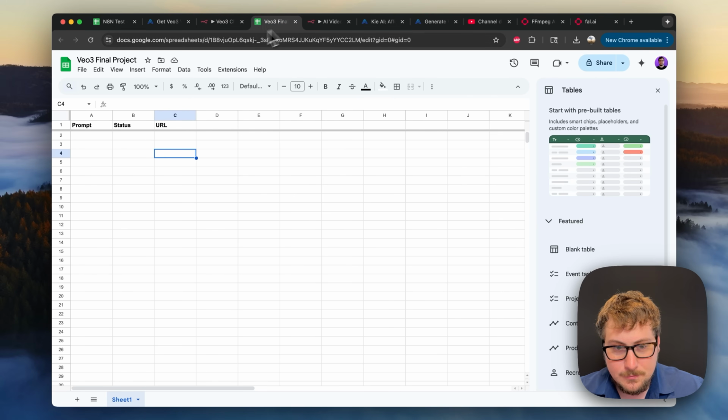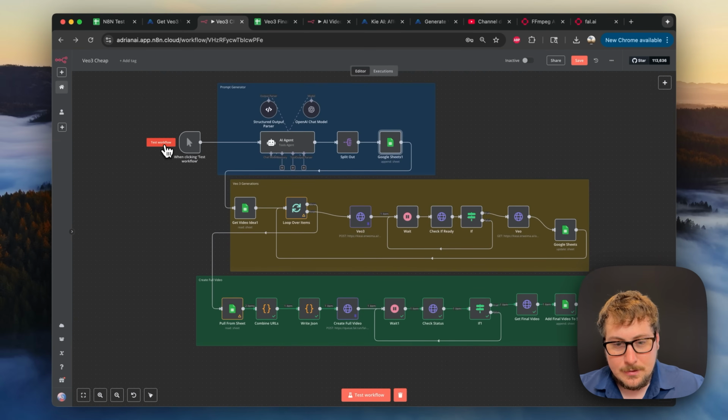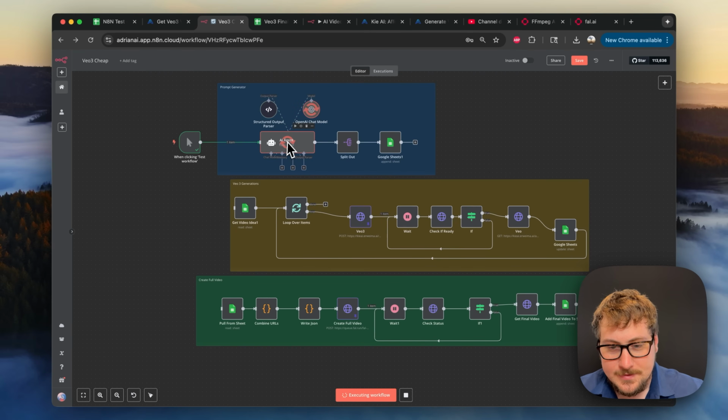So we have this new Google Sheets final project. We have prompt, status, URL. Basically I'll just run it and you'll see what I mean here. All right, really quick, I disconnected the prompt generator from the VO3 generations from the create full video so we can go step by step. I'll then at the end relink them to show that the entire thing works at once. So I'm going to just be running it one more time for demo. As you can see, the agent is spinning up and it should be done soon.